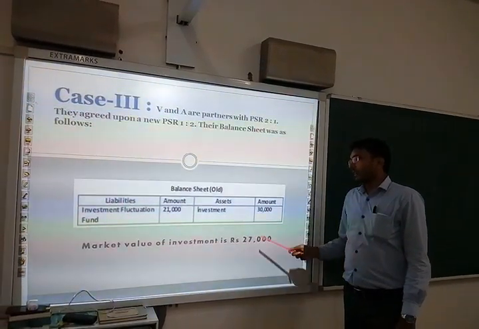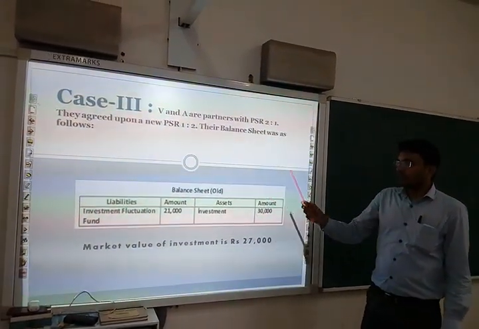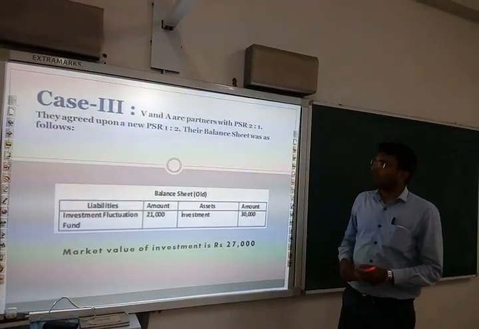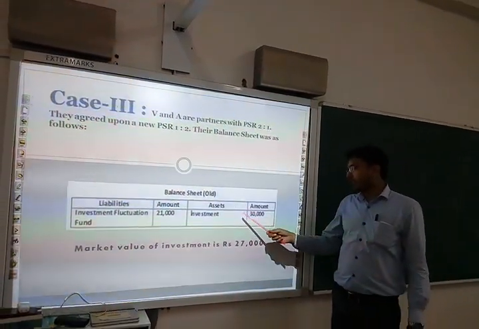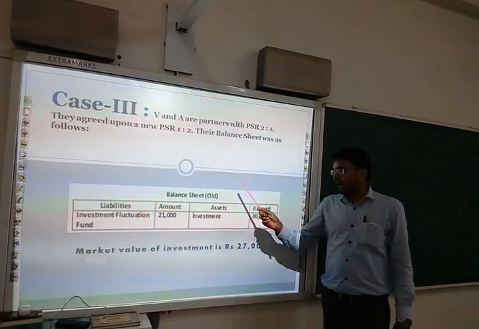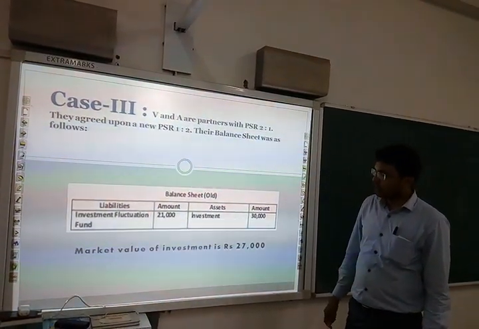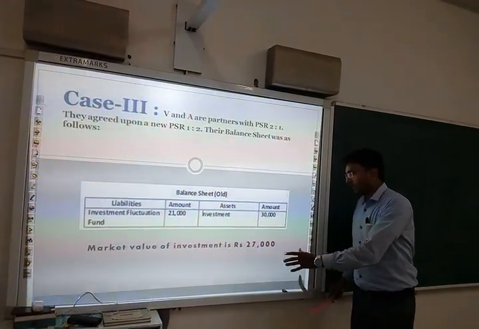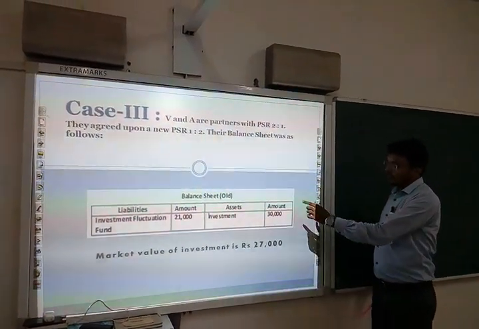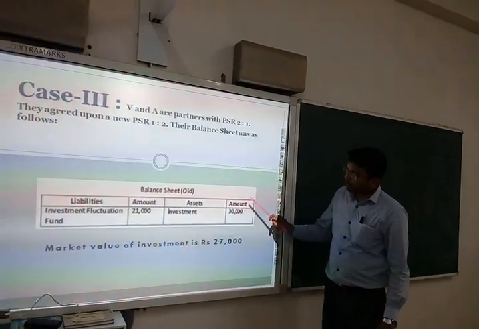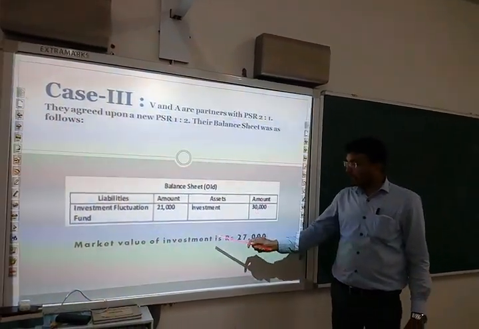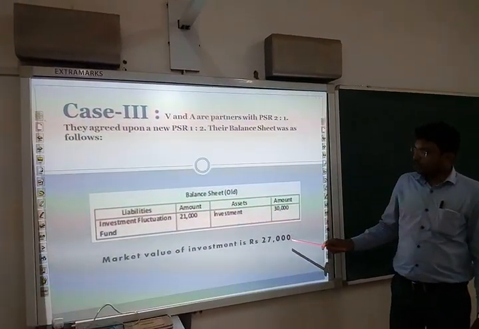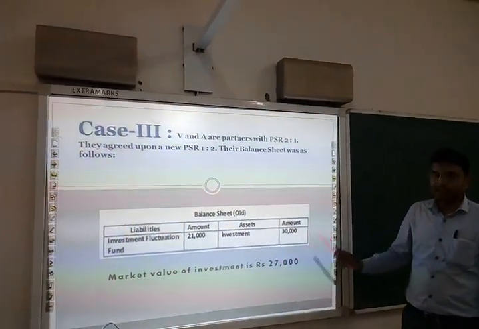In the balance sheet, investment and investment fluctuation reserve are appearing at the same values as in the earlier cases. So investment is at 30,000 and investment fluctuation fund is at 21,000. Now the market value of investment is reducing. The investment is appearing at a book value of rupees 30,000, but the market value is reduced by 3,000. So it has been reduced to 27,000.